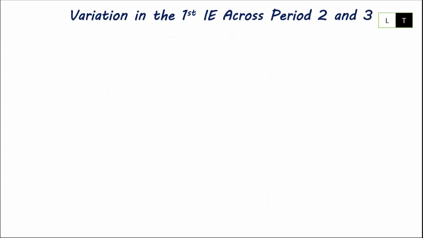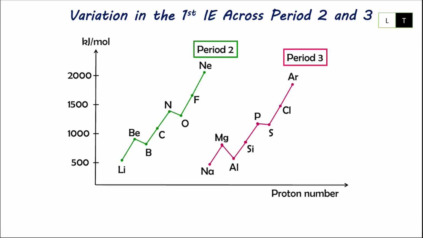However, we should understand there is a special case for the variation in the first ionization energy across period 2 and 3. You can see here there is a big fluctuation between beryllium and boron and nitrogen and oxygen in period 2, while between magnesium, aluminium and phosphorus, sulfur in period 3.